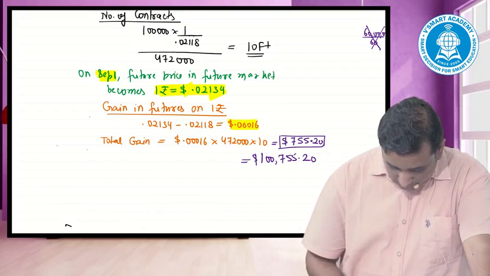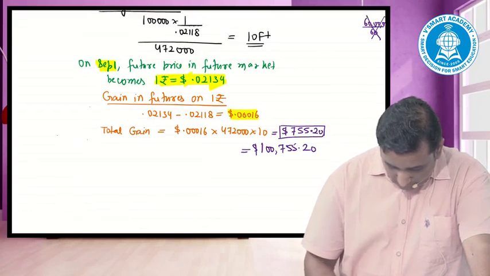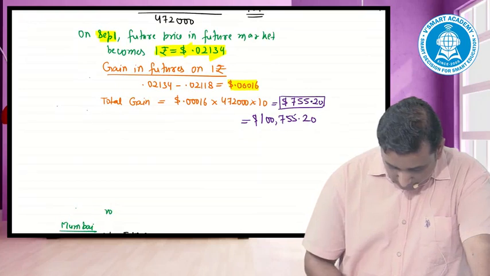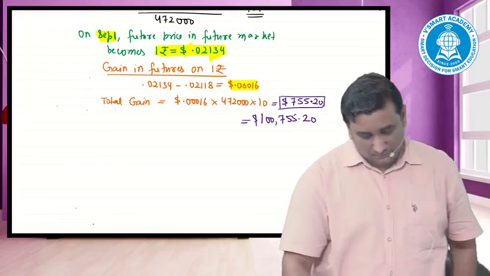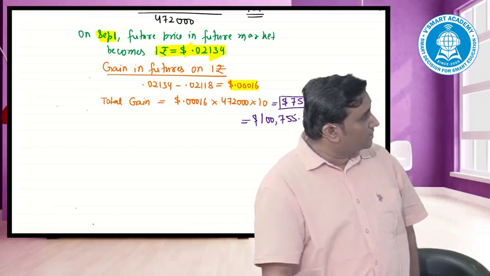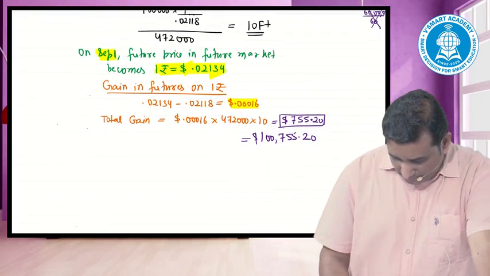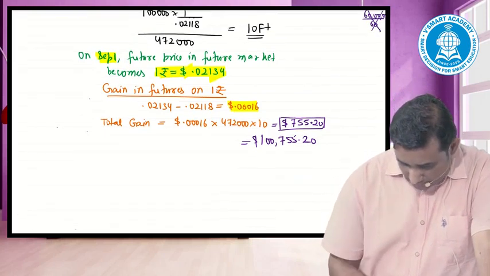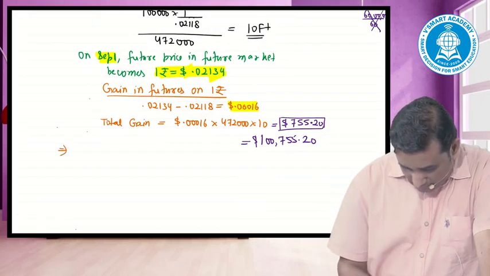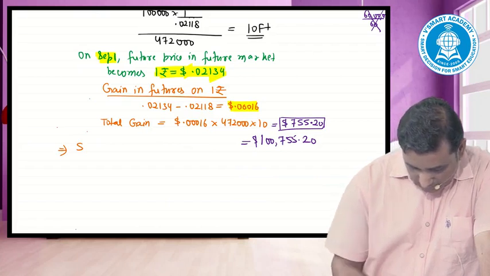Next point would be: sell $100,755.20 at spot rate or spot market, and this implies the rupee equivalent.